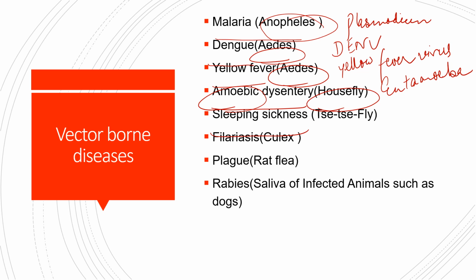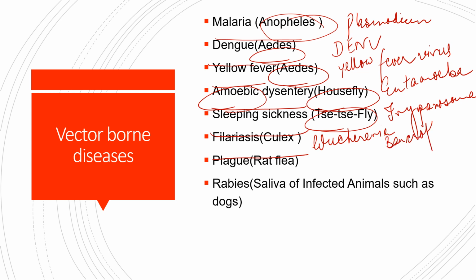Next comes sleeping sickness. It is caused by a protozoon, Trypanosoma, and the vector is the tsetse fly. The pathogen is Trypanosoma. Now comes filariasis. It is spread by the Culex mosquito and the pathogen is Wuchereria bancrofti. Next comes plague. The vector is the rat flea and it is caused by the Yersinia pestis bacteria. So it is a bacterium.